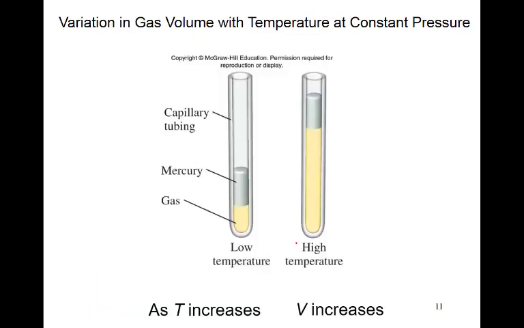The experimental presentation will be like this. This is a sample of gas with low temperature and low volume. As you heat the sample, the temperature increases and the volume also increases. Here is the high temperature, so if you increase the temperature, the volume will also increase. That is called a directly proportional relationship. That is Charles law, a very simple thing.